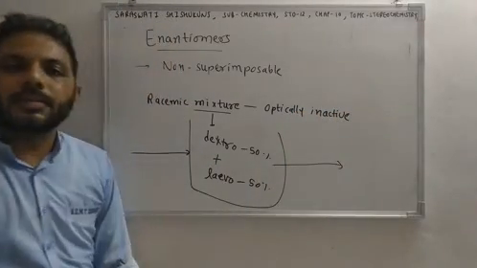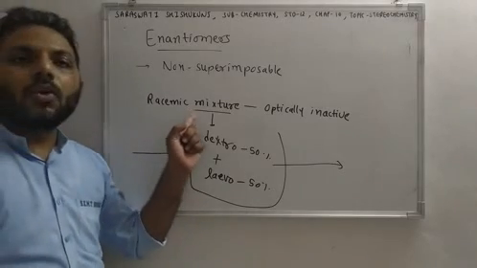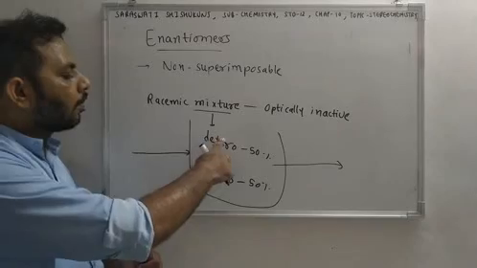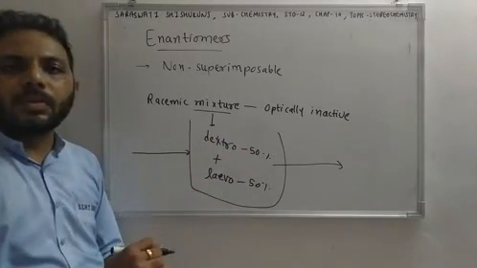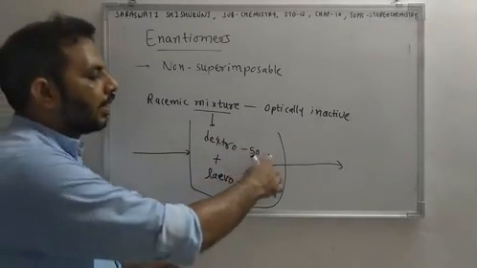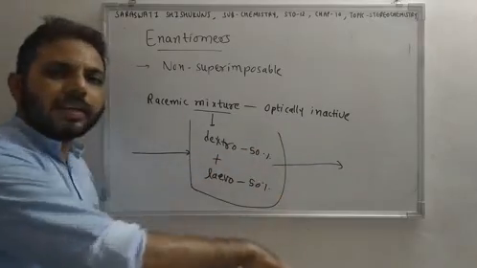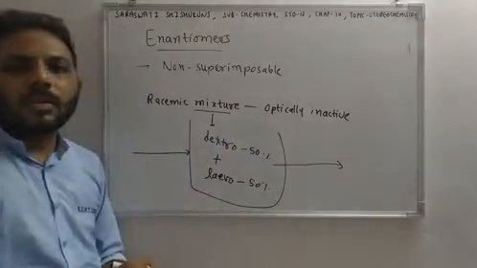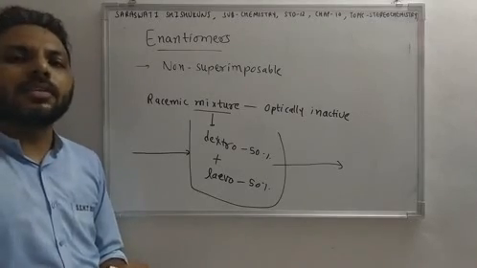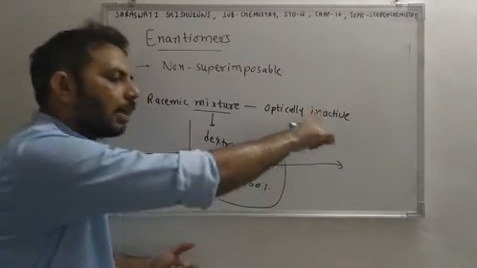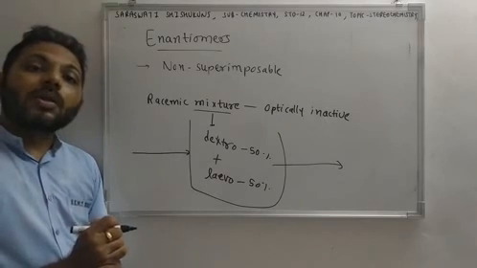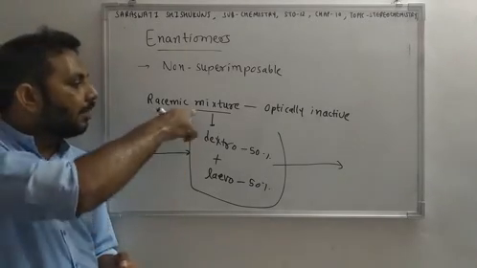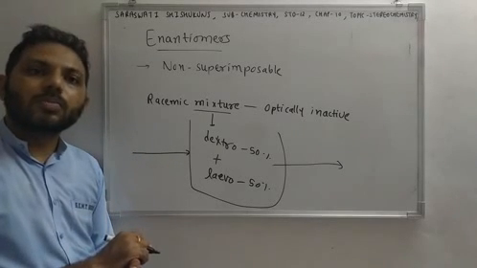Or we can say that optical activity of racemic mixture is 0 because it has got 50% dextro and 50% levo. So light won't be rotated in right direction or in left direction. Light will go in straight direction, so the optical activity of this mixture is 0.